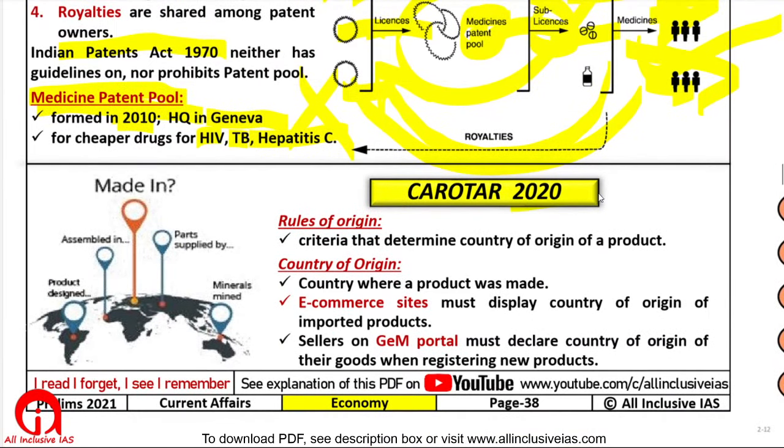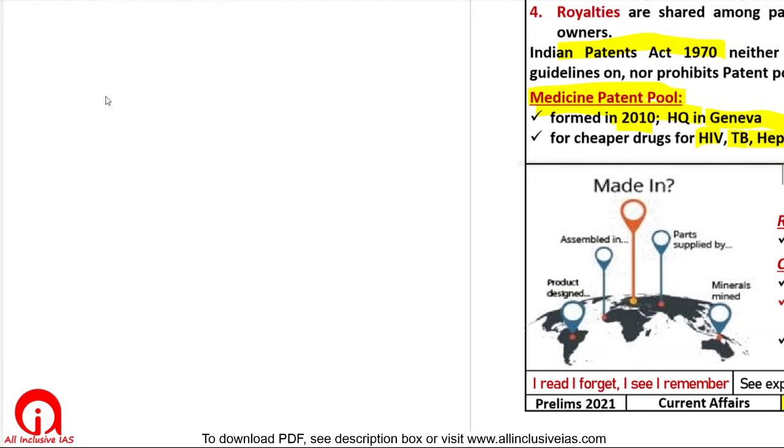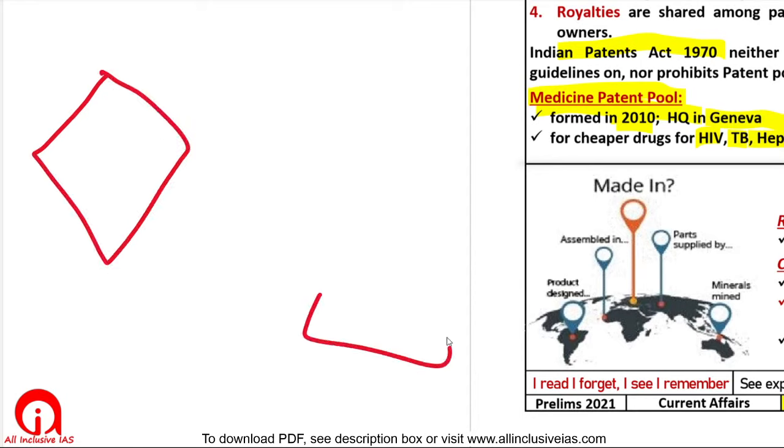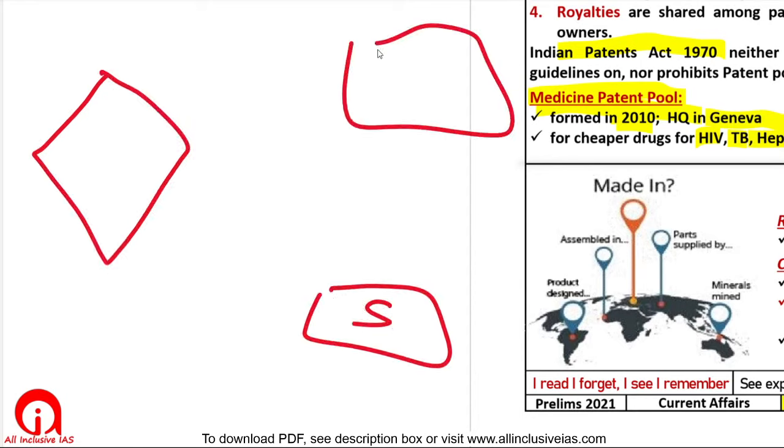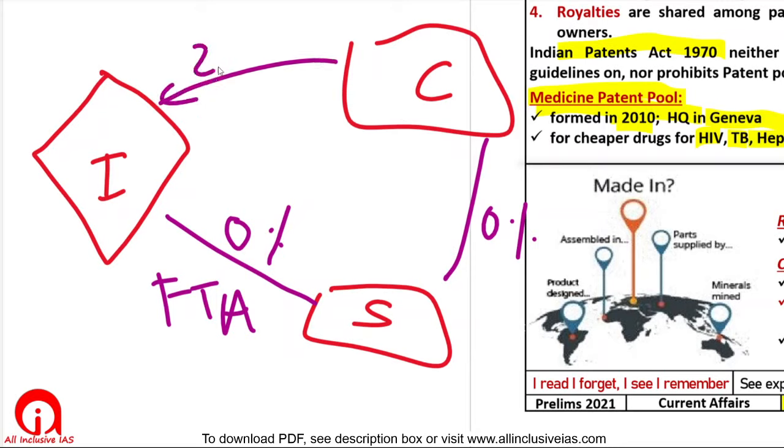What are the Carotar rules 2020? So there is this concept of rules of origin. This is India, this is Singapore, this is China. Okay. Now suppose India and Singapore have an FTA, a free trade agreement. When we import and export, we impose 0% import duty. China and Singapore also have, suppose, this FTA, and they are also trading at 0% tariffs. But India is skeptical of China, so India has imposed a 20% import duty on some products from China.